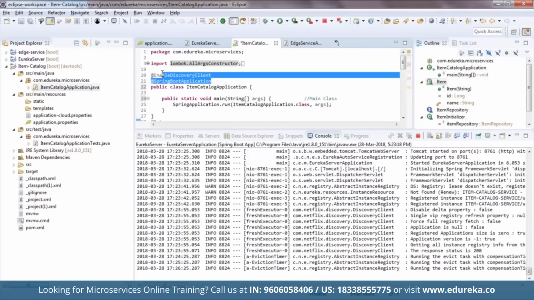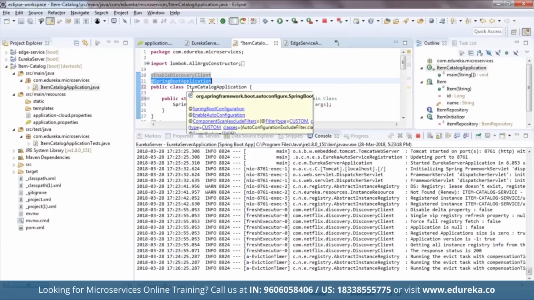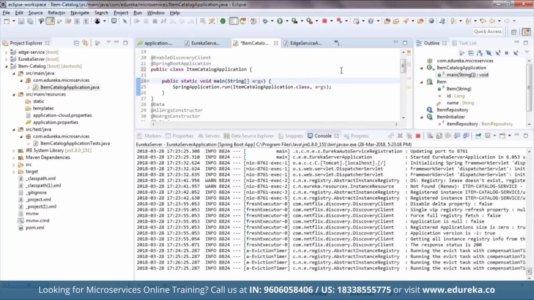First of all, a couple of annotations. So enable discovery client is basically to register my application in the Eureka server. Then we have one more annotation, Spring Boot application, right? And after that, this is my main class. The main class will be executed first in my application, and this is responsible for the item catalog application execution. All right.